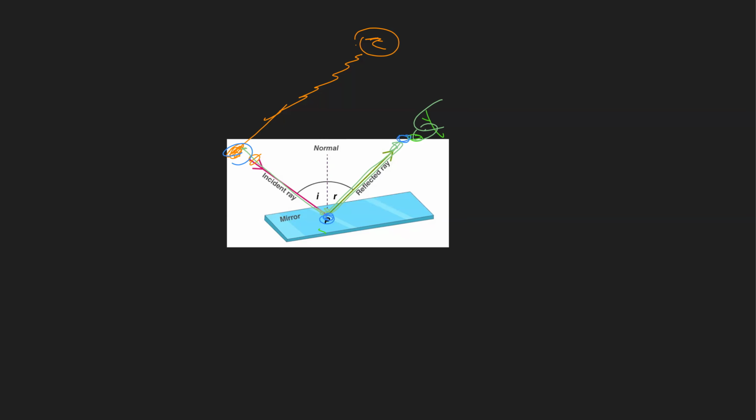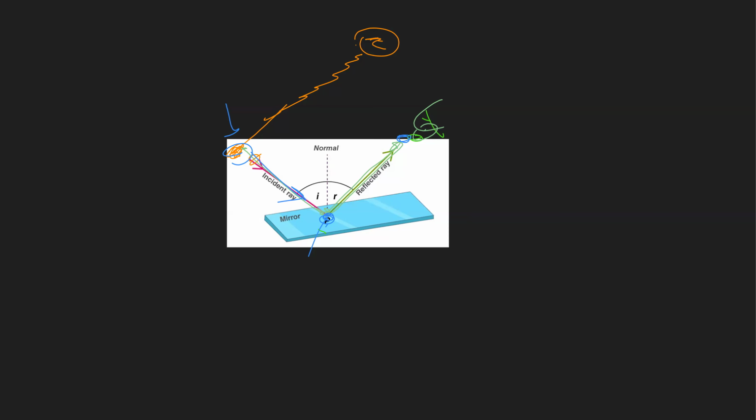So the image will be here. You're going to see the image of this object. So the mirror works as a reflection plane or surface for the rays of light. So this is now the rays of light, incident.